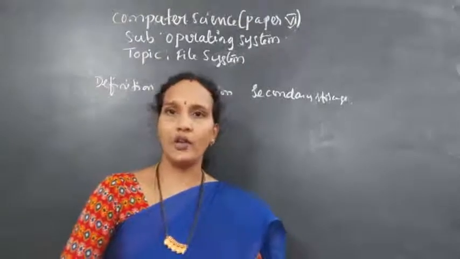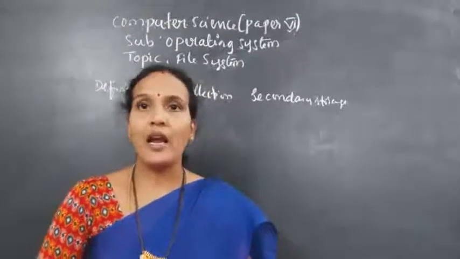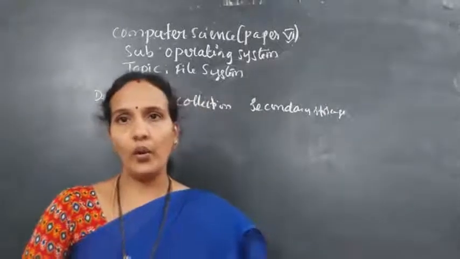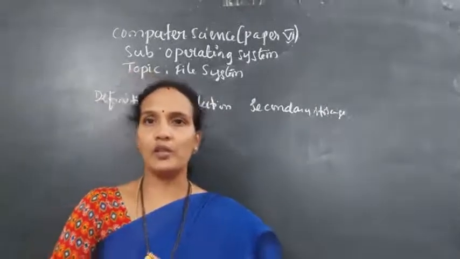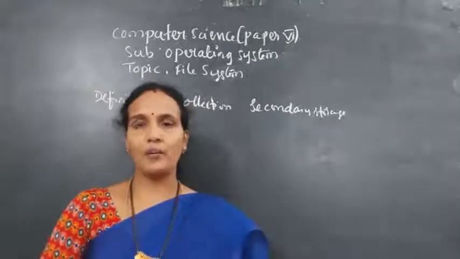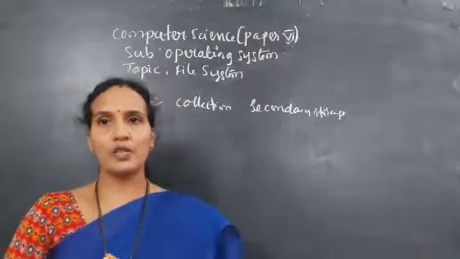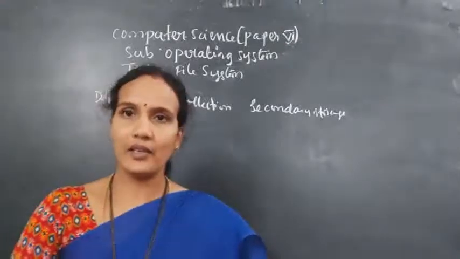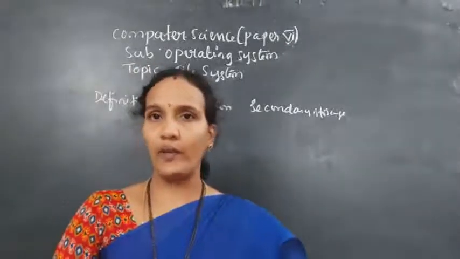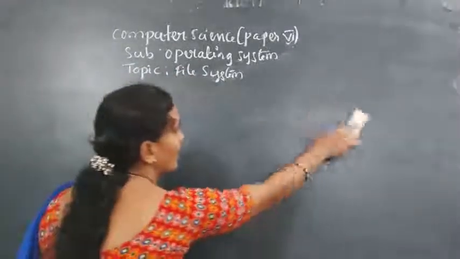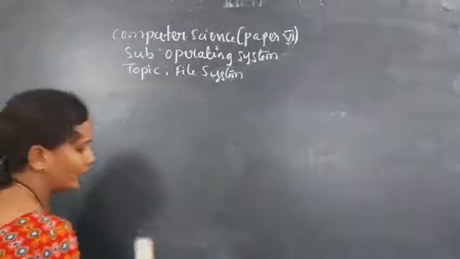What is a file? A file is a collection of related information, and the meaning of that information is given by the owner, the user who created the file. The person who created the file is called the file owner. Only that person knows the meaning and the content of that file. So logically, every file should have a location.